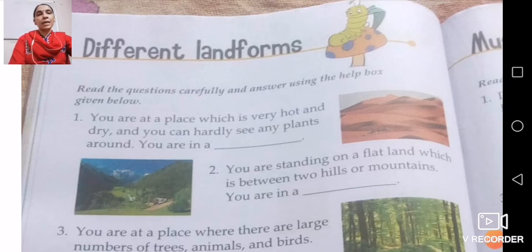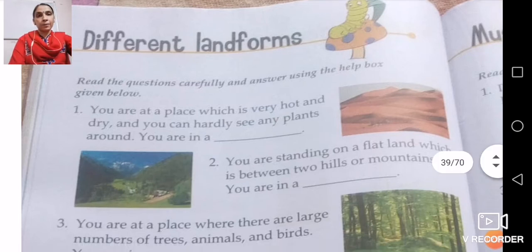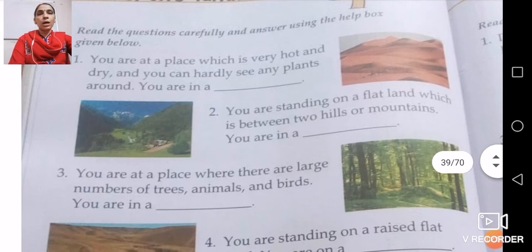You are at a place which is very hot and dry, and you can hardly see any plant around.